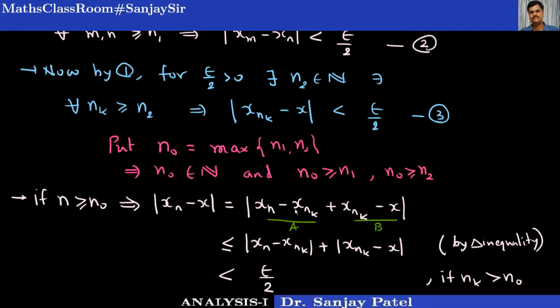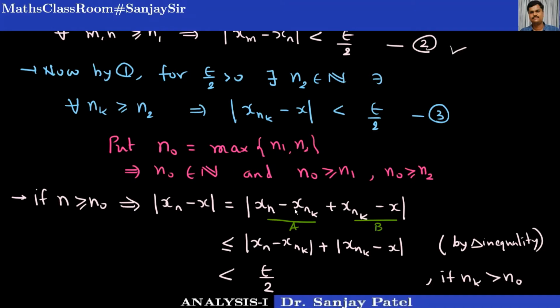I can take any one subscript nk which is greater than n0, and the corresponding term of the subsequence xnk. For that fixed term, I can say mod of xn minus xnk is less than epsilon by 2 because of result number 2.